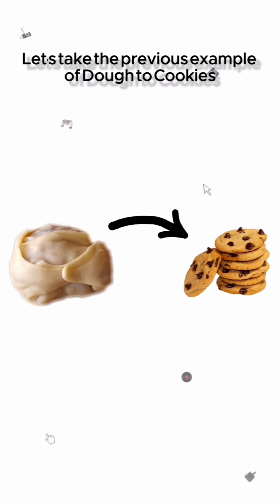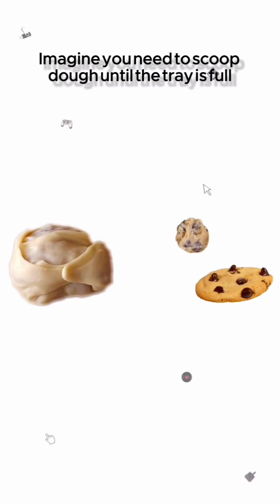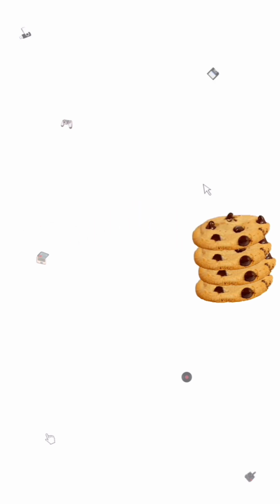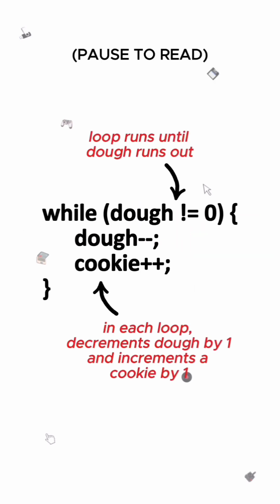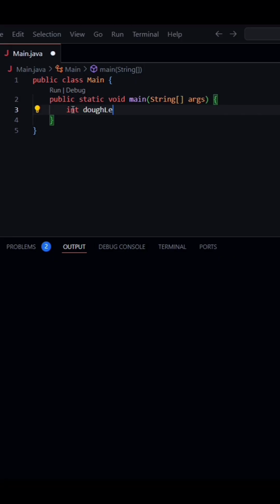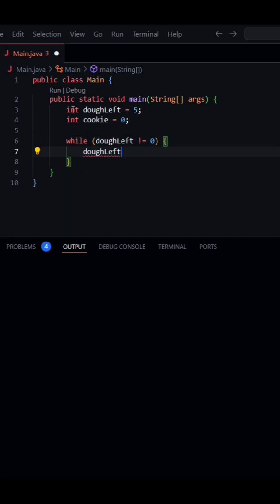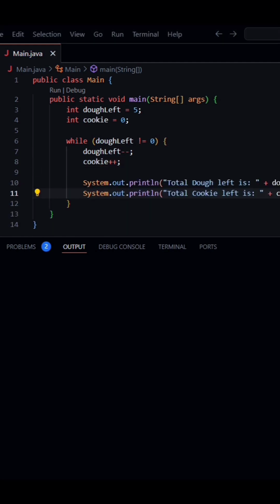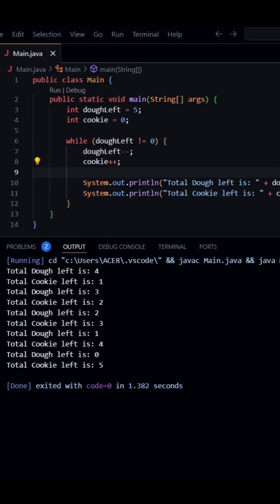Let's take the previous example of dough to cookies. Imagine you need to scoop dough until the tray is full. In Java, we can use a while loop to do this. The loop continues scooping while there's dough left. Each time, it decreases one portion and increases one cookie. When dough left is 0, the loop stops.